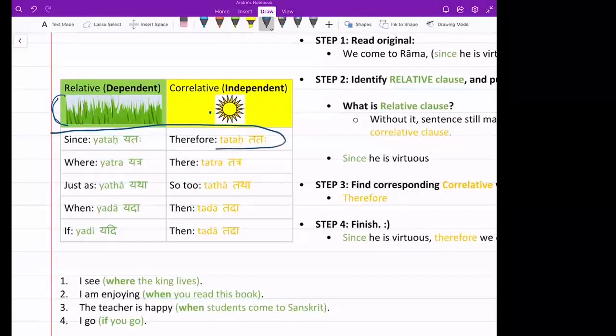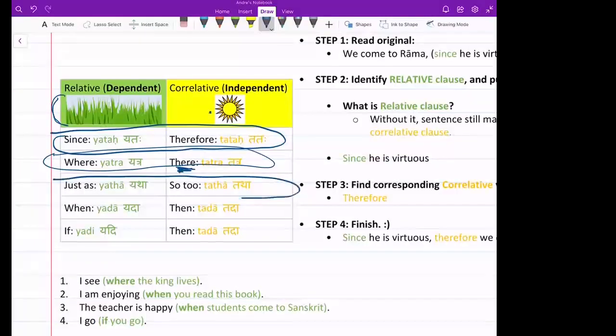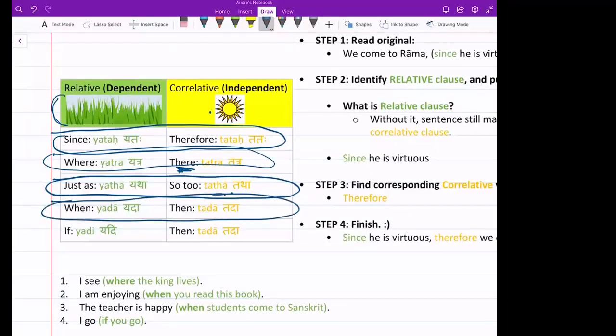They are in pairs. For example, since we came to the class, therefore, let us learn. Where there is knowledge, there must be also happiness. Just as I teach, so too you learn. When we all end the class, then we begin our homework. If you don't do your practice, then failure is imminent.